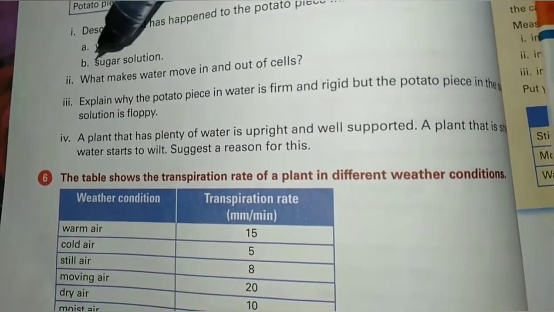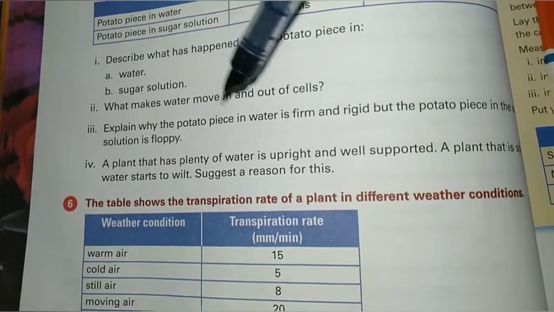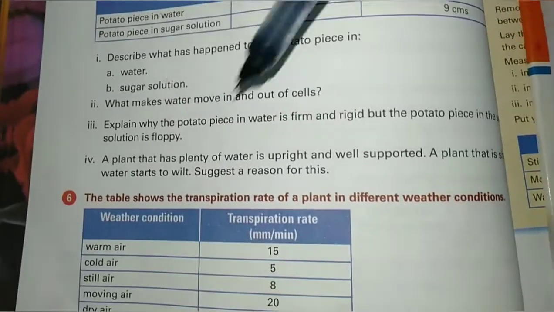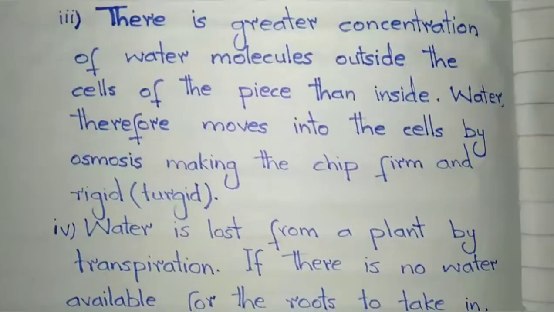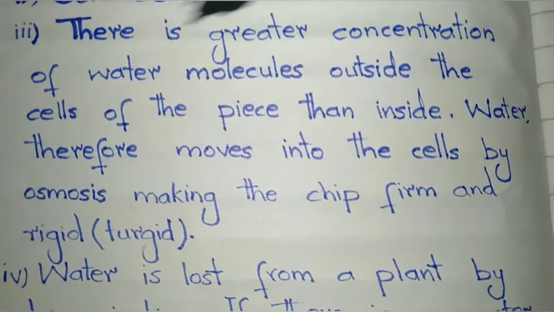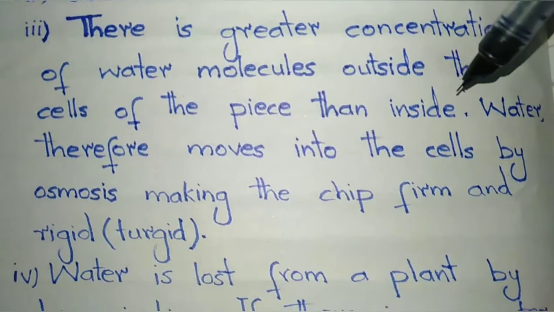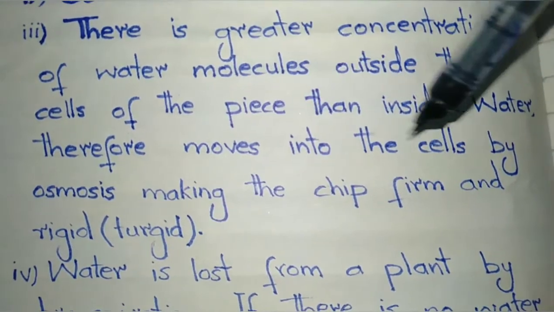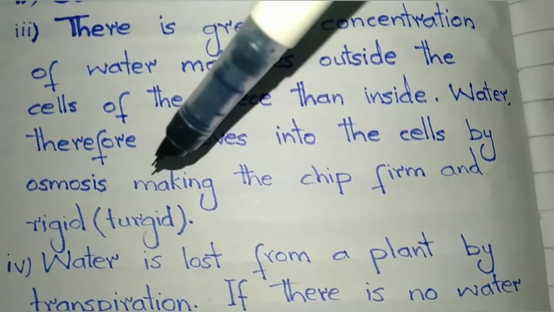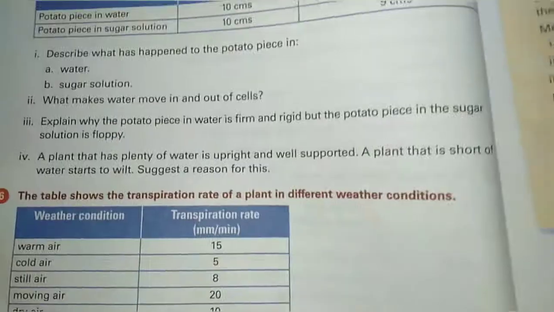Question number 5, part 3. Explain why the potato piece in water is firm and rigid, but the potato piece in the sugar solution is floppy. The answer is there is greater concentration of water molecules outside the cells of the piece than inside. Water therefore moves into the cells by osmosis, making the chip firm and rigid, that is turgid.